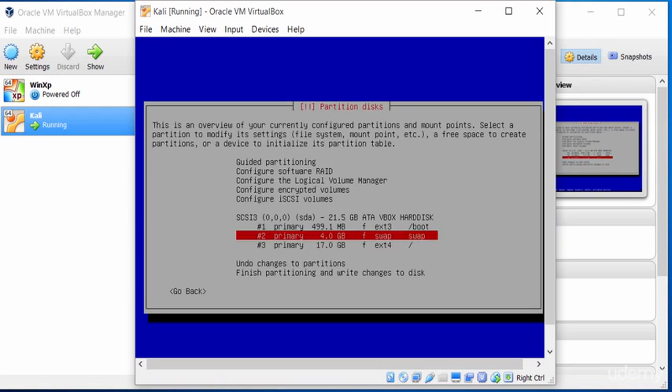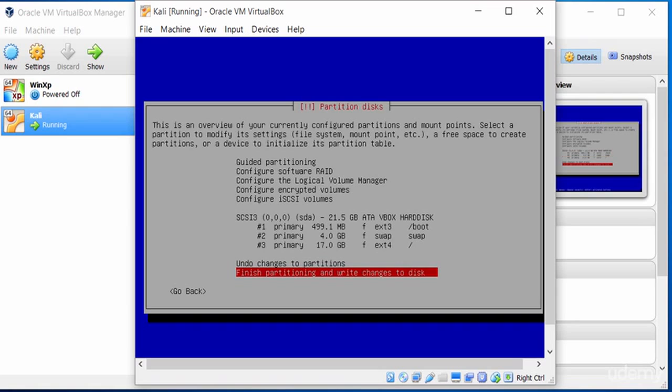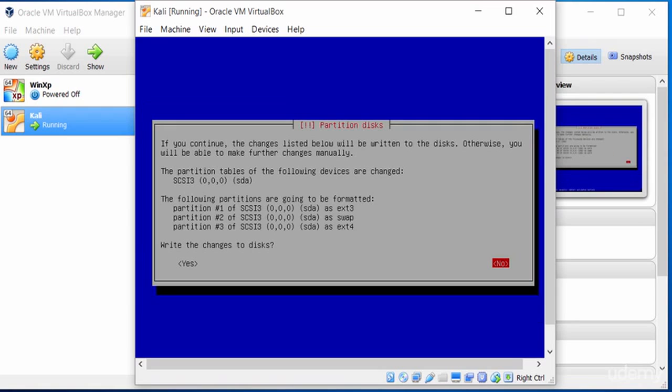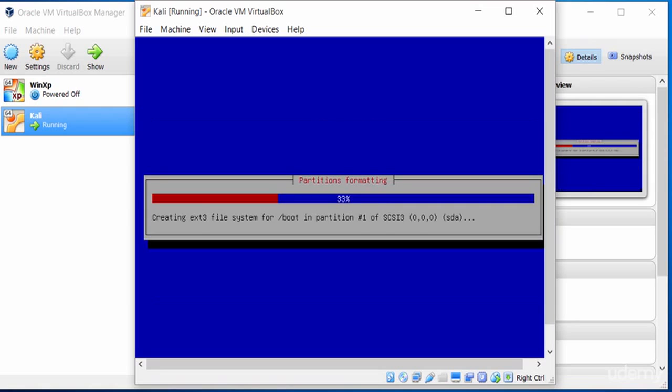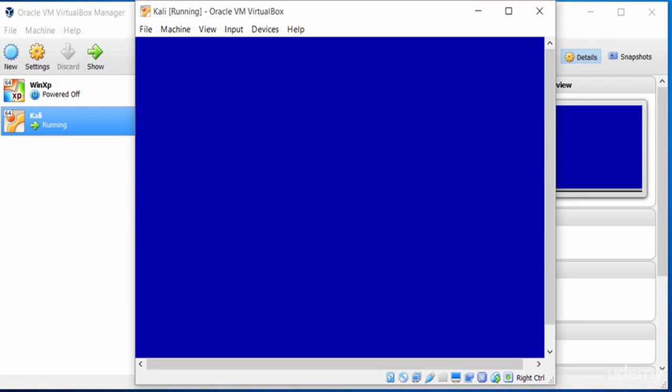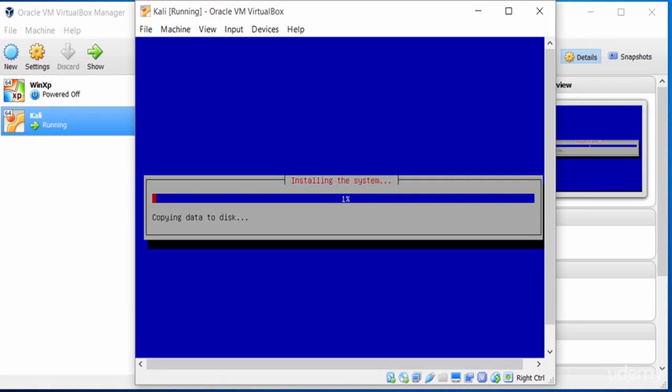And once I save this, I can now go to 3 partitions: boot area, swap area, and the free space area. And if I go to finish partitioning and write changes to disk, this will allow me to confirm that. I click on yes. Once I click yes, this will start creating the 3 partitions and start installing the Kali Linux system.